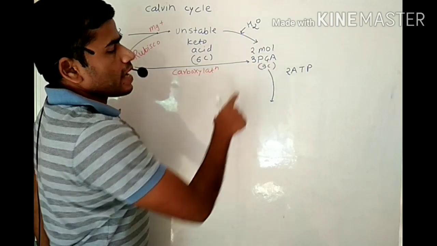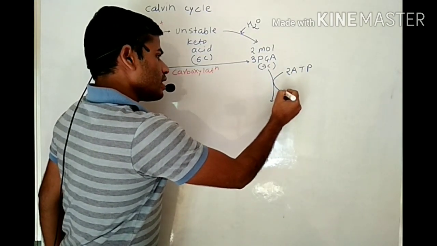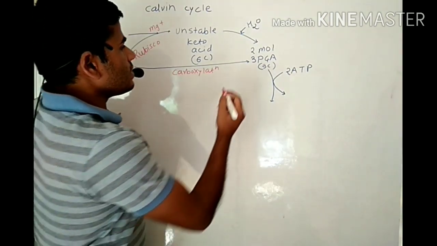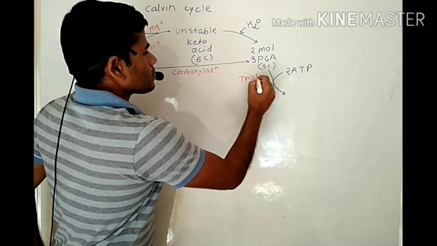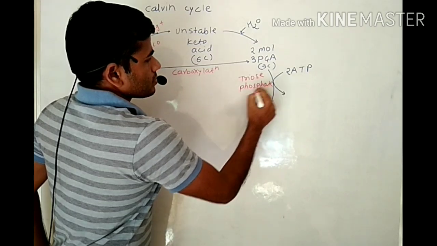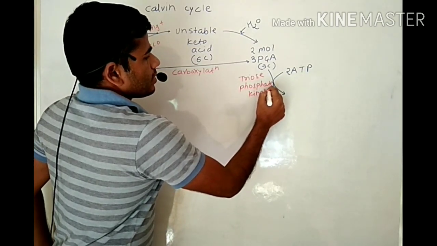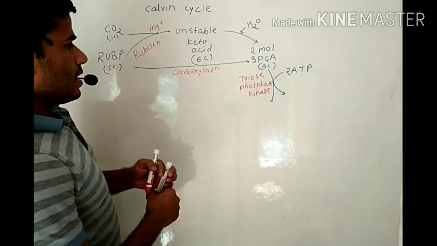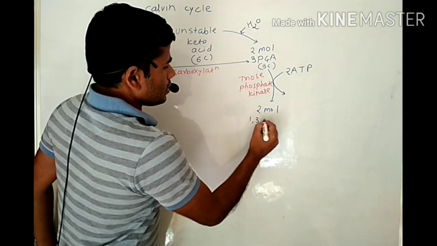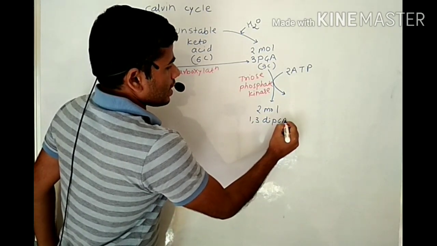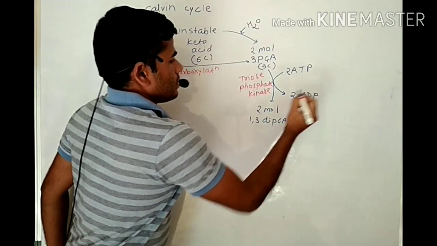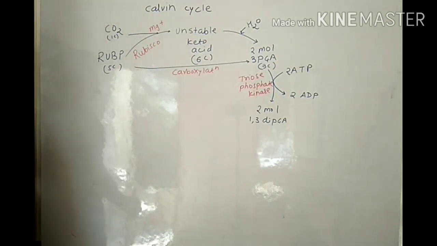Phosphoglyceric acid undergoes phosphorylation with the help of 2 molecules of ATP and enzyme triose phosphate kinase, and then we get 2 molecules of 1,3-diphosphoglyceric acid and 2 molecules of ADP. Okay, this is nothing but the phosphorylation.